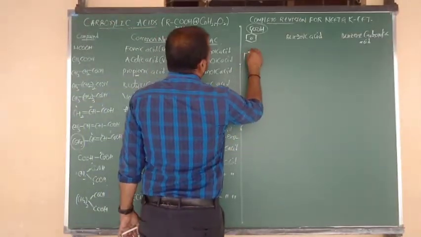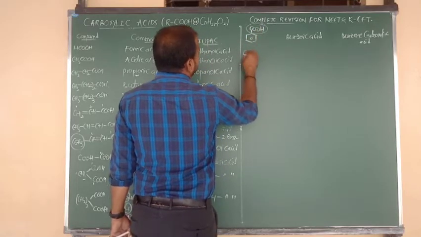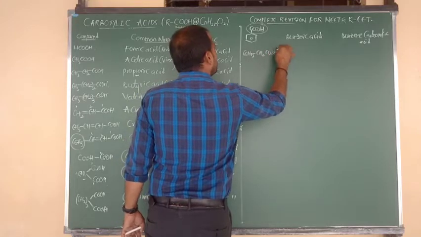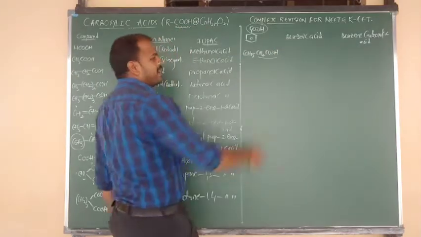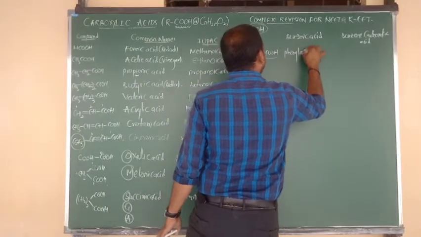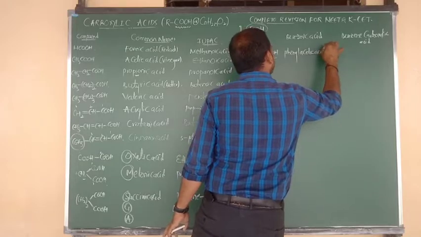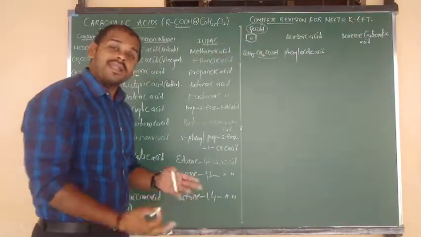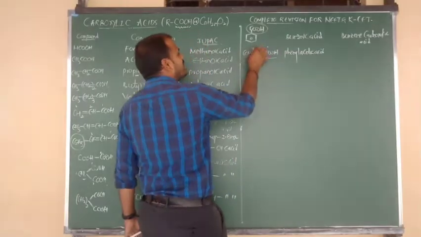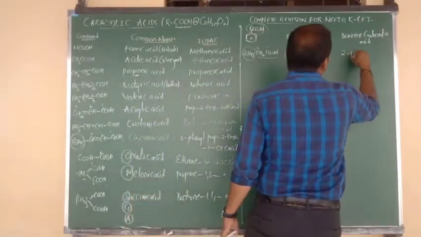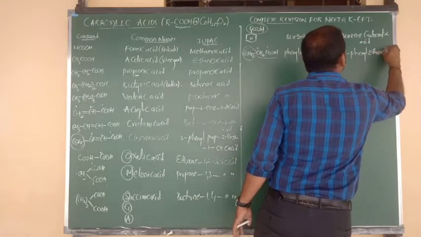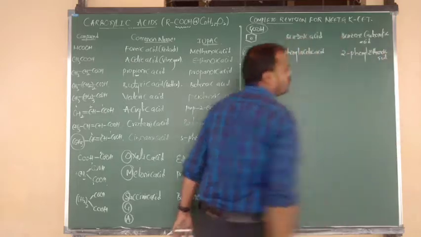Another name I want to give you here. Suppose Ph is nothing but C6H5, and it is connected to CH2COOH. Looking like this is acetic acid, but it is connected to what group? Phenyl. So we can say the name of this compound is phenyl acetic acid. Also we can say this is carbon number 1 and the upper carbon number 2. 2 is connected to the phenyl group. So what is its IUPAC name? 2-phenyl ethanoic acid. Like that we have to say it.